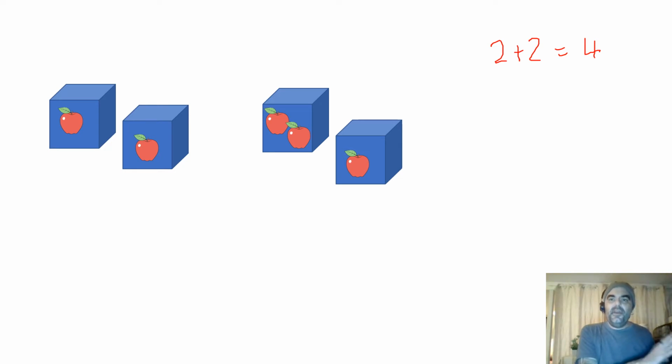So what we have to do is go back into the real world and reformulate our problem. We're not counting the number of boxes anymore. We're counting the number of apples. So if we go from the real world into the abstract mathematical world, we have to change our equation. The equation is reformulated as follows: 2 plus 3 equals 5.